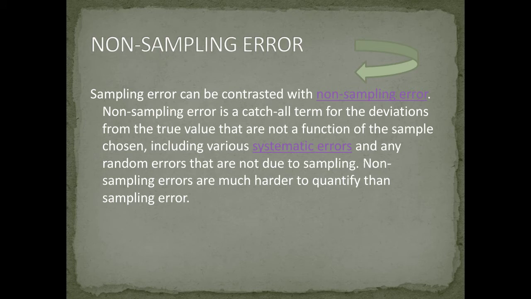Now, non-sampling error. Sampling error can be contrasted with non-sampling errors. Non-sampling error is a catch-all term for the deviations from the true value that are not a function of the sample chosen, including various systematic errors and any random errors that are not due to sampling. Non-sampling errors are much harder to quantify than sampling errors.